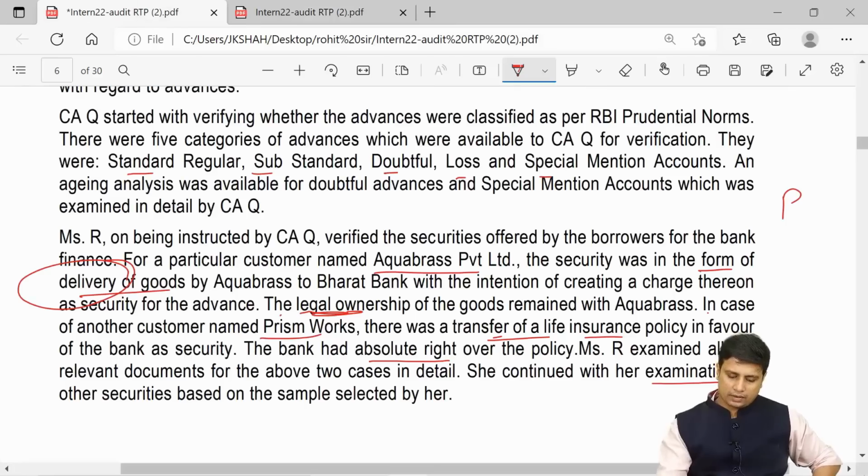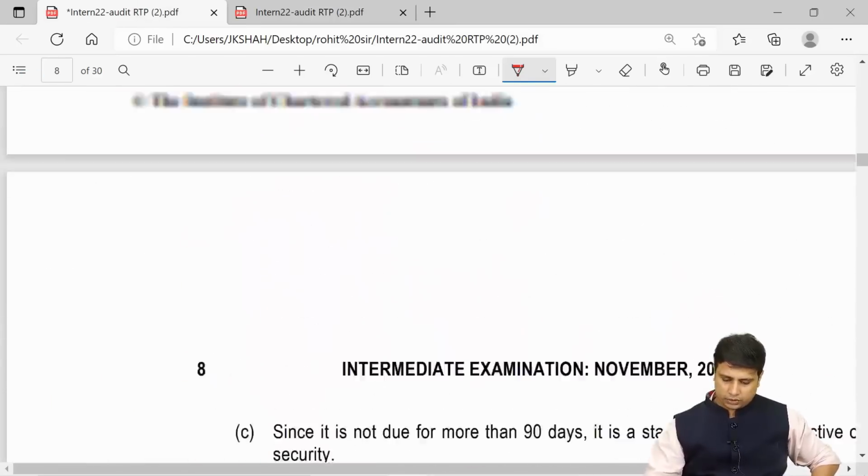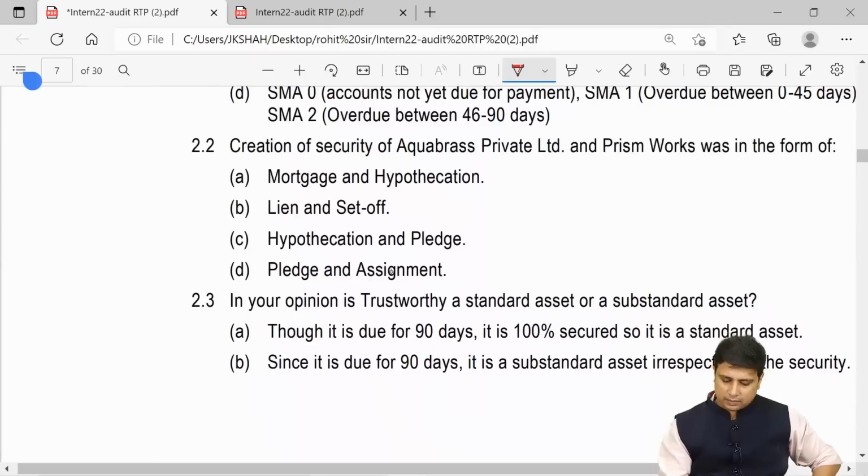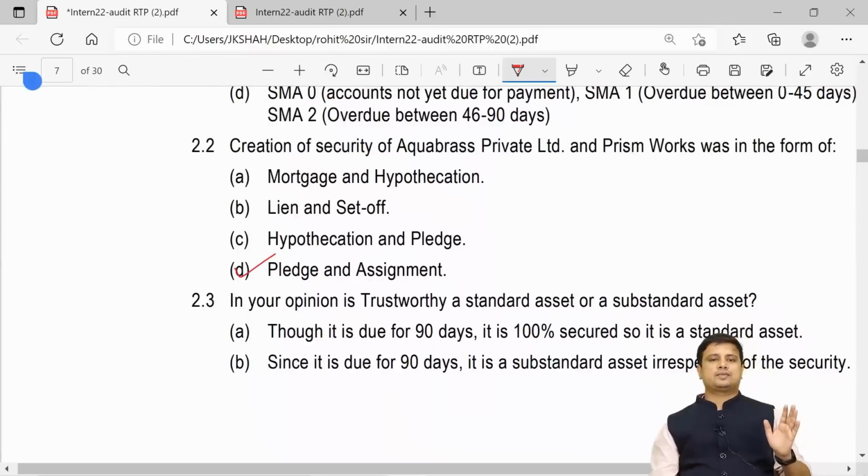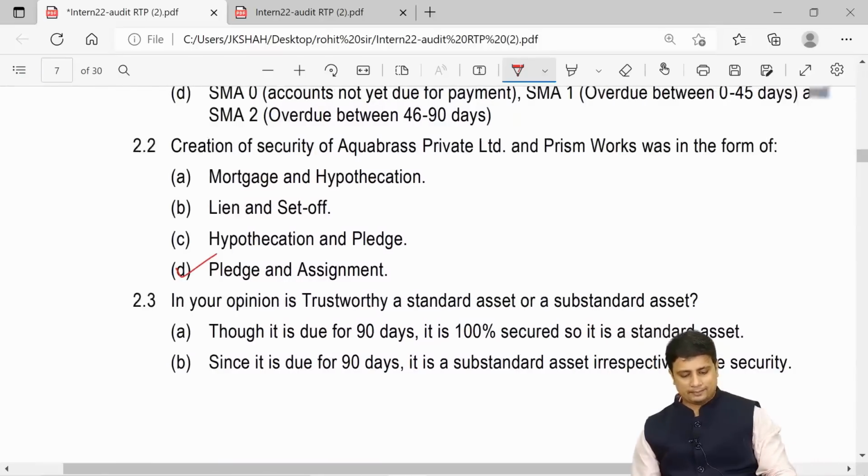So in short, what have we done here? The option they have given here is assignment. So what we have done is pledge and assignment. So the answer here is going to be D.